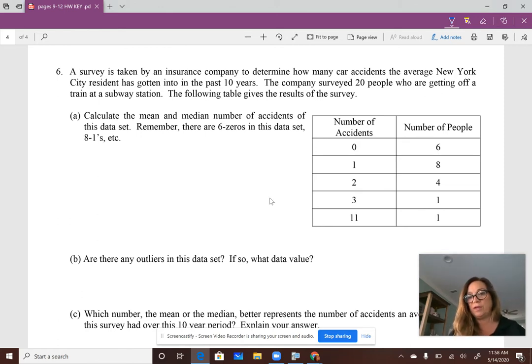and it's useful. So like in this case, this is a frequency chart. So it says that the number of accidents of 0 was obtained by 6 people. So basically 6 people had no accidents. 8 people had 1 accident. 4 people had 2 accidents. 1 person had 3, and 1 really bad driver had 11 accidents.